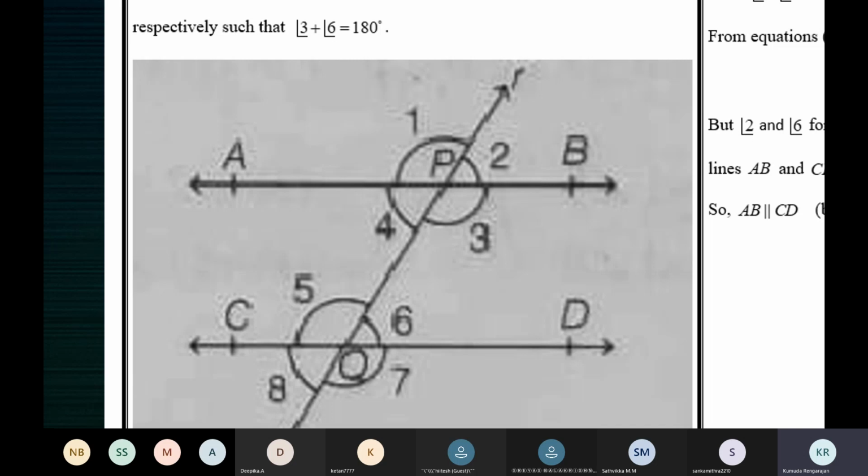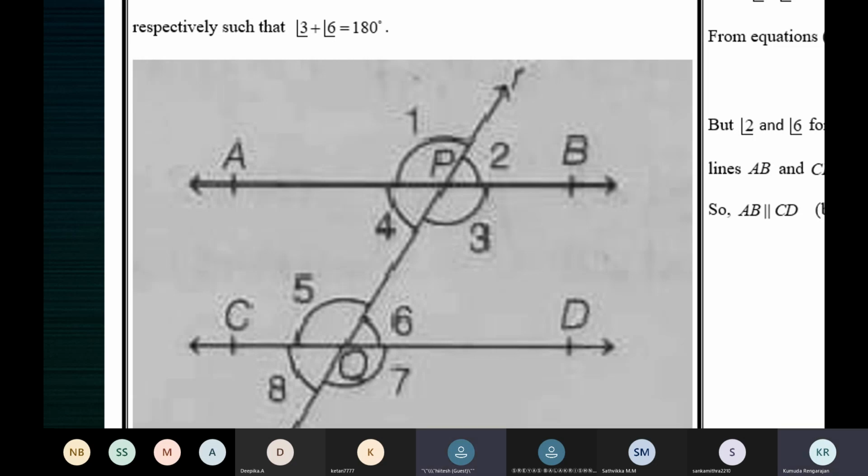Children, 3 plus 6 is equal to 180. Is 2 plus 3 180? Yes, ma'am. Why? Linear pair. Okay, now just write in your book. 3 plus 6 is equal to 180, given. Write it in your book. 3 plus 6 is equal to 180. 2 plus 3 is also 180.